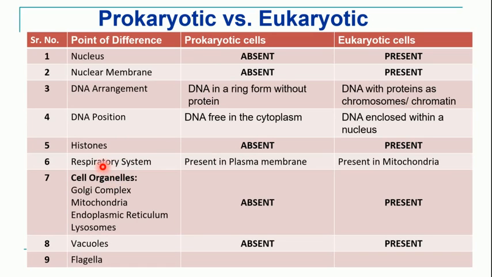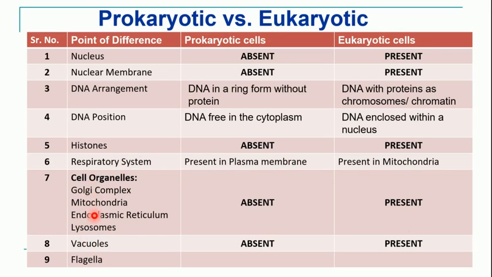Next point is respiratory system. We know that respiratory system is normally present in the mitochondria, but in case of prokaryotes, do they have mitochondria? No. So in case of prokaryotic organisms or prokaryotic cells, the respiratory system is present in their plasma membrane, whereas the respiratory system is present in mitochondria in case of eukaryotic cells.